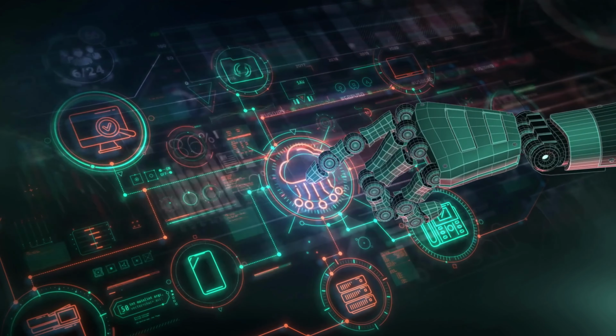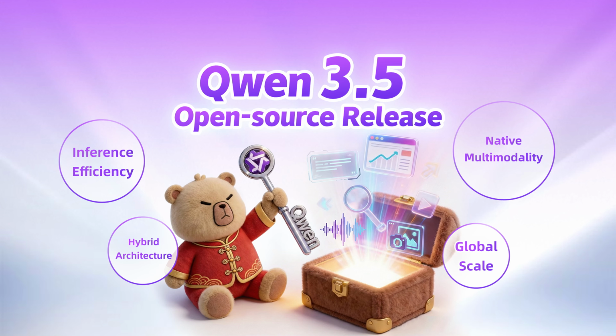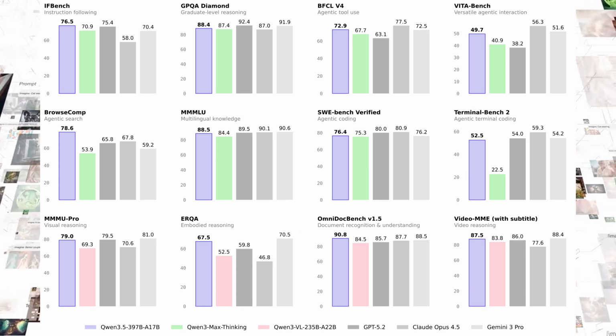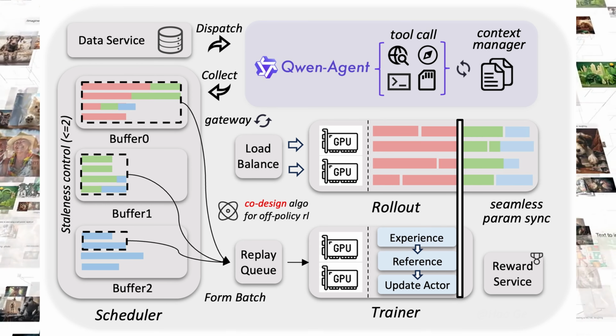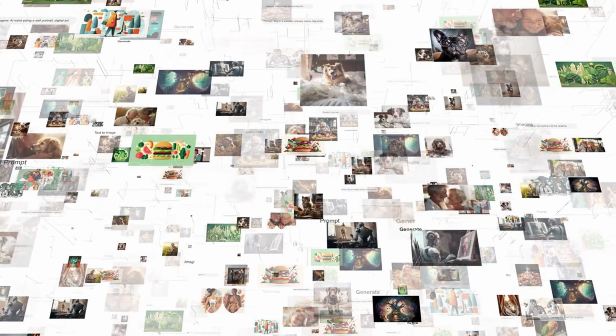Hey everyone, today I'm breaking down Qwen 3.5, the newest AI model from Alibaba's Qwen series. This is a big step in AI because it's built for what they call native multimodal agents. That means it can understand and act on text, images, and visual interfaces all together.